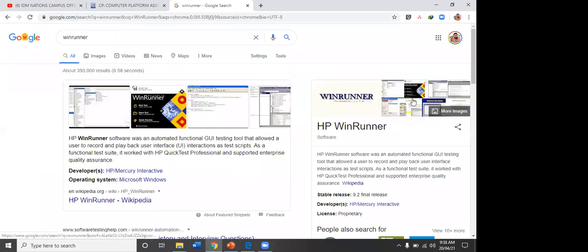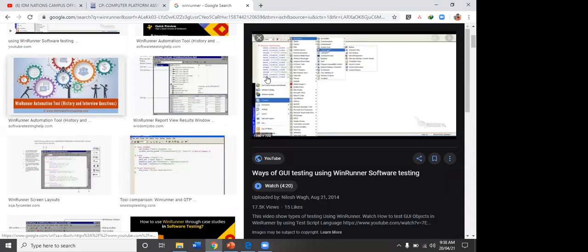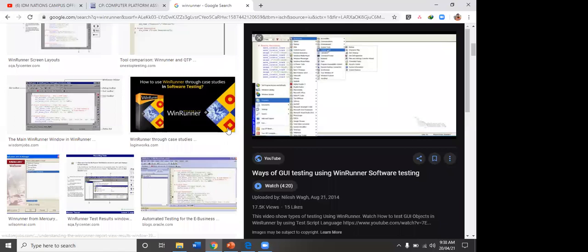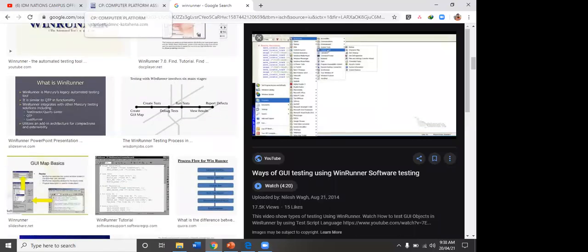Okay, so this is also HP WinRunner, another testing tool that you can use to test the interface, right? You can just run the code, then you can test the interface, and it will give you the errors and reporting. Right? So they will do the training part.